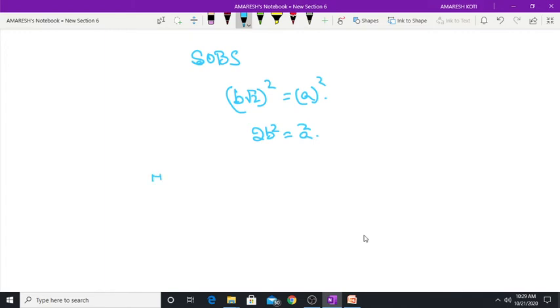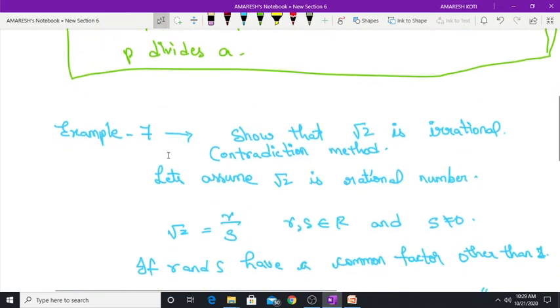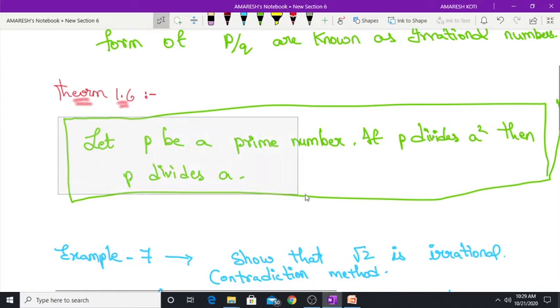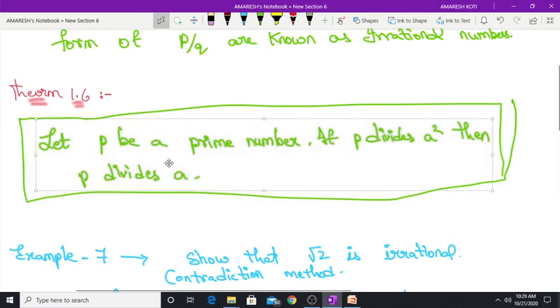So from theorem 1.6. What does theorem 1.6 state? Let p be a prime number.